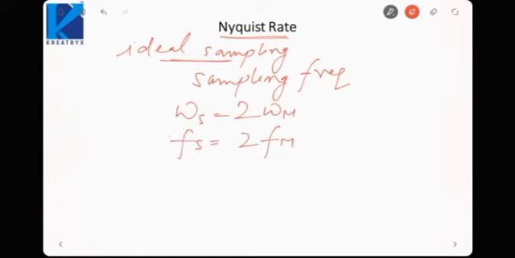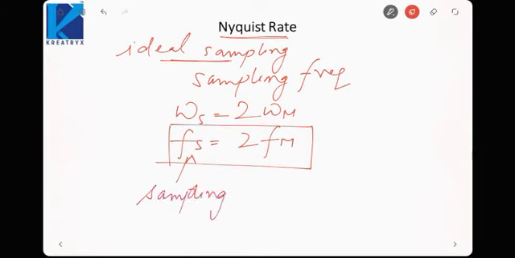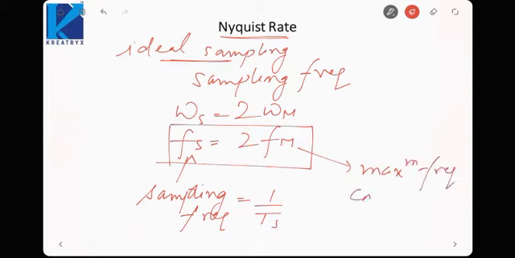I have just divided both sides by 2 pi. So this would be my Nyquist rate. This is my sampling frequency, which is equal to 1 by Ts. And fm is the maximum frequency component in the signal.